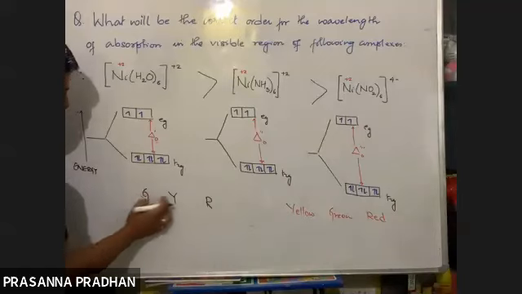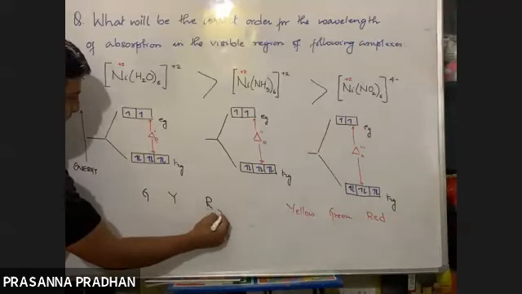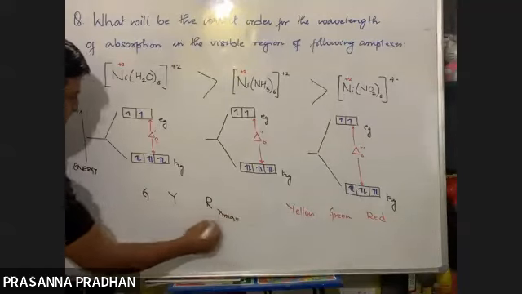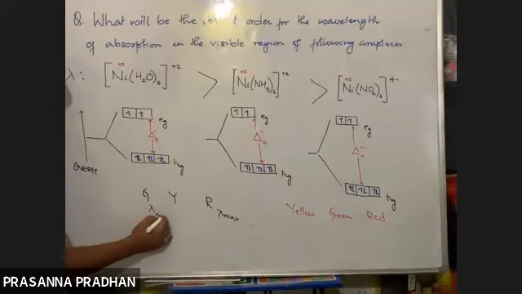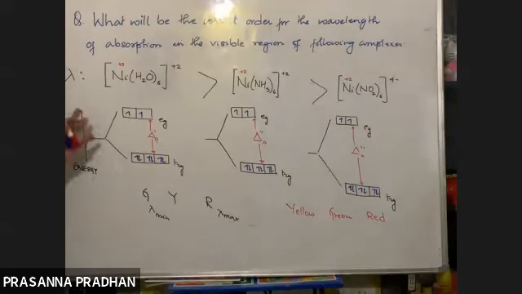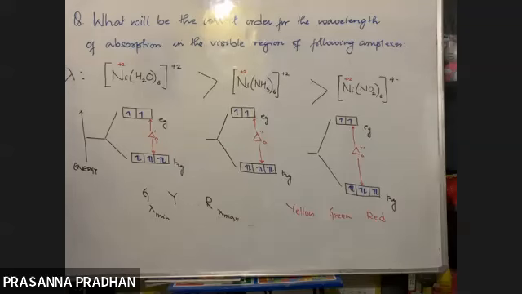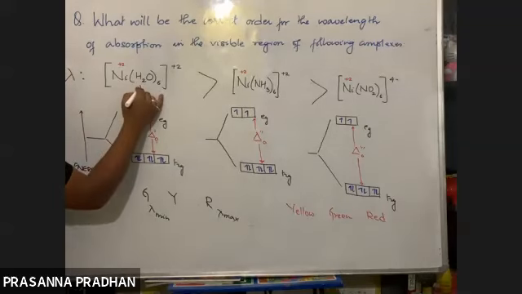VIBGYOR. So if I arrange this in order of increasing wavelength, red will have the maximum wavelength, green the minimum wavelength. Now which complex will absorb light having maximum wavelength? First or second or third one in this particular problem? First. That means it will absorb which portion of the light? Red. Very good. It will absorb red.